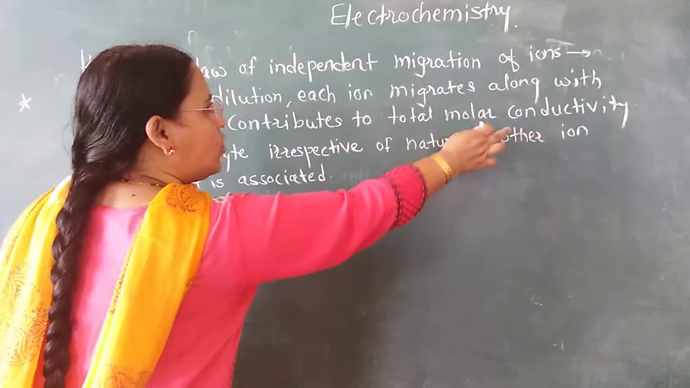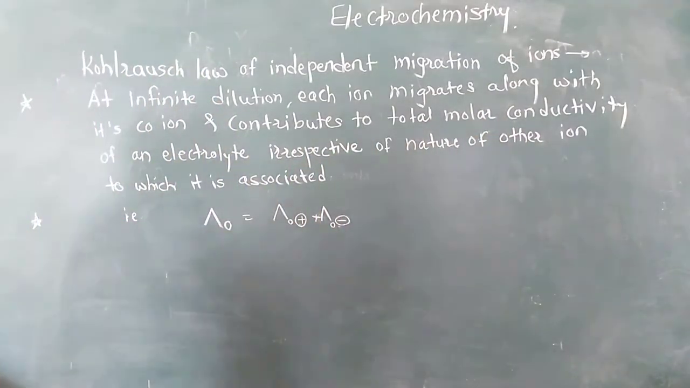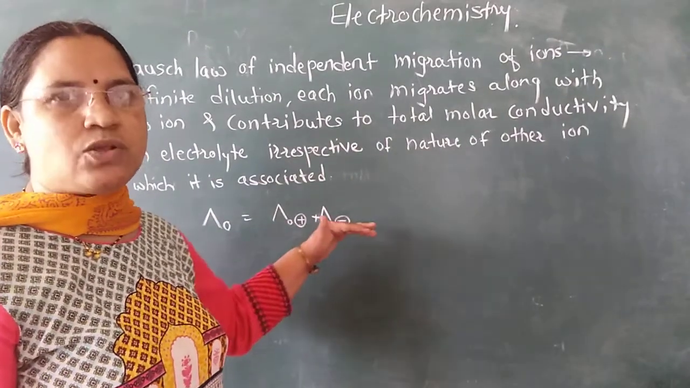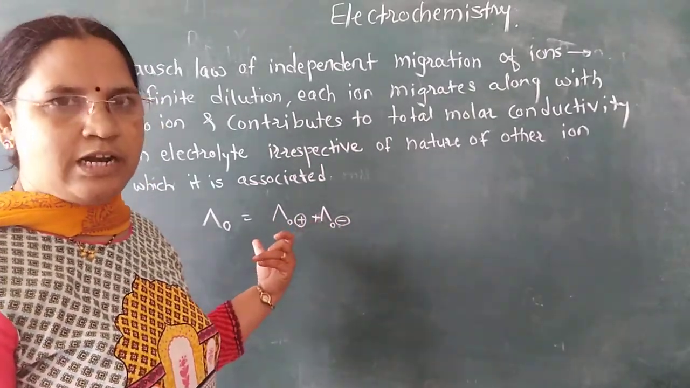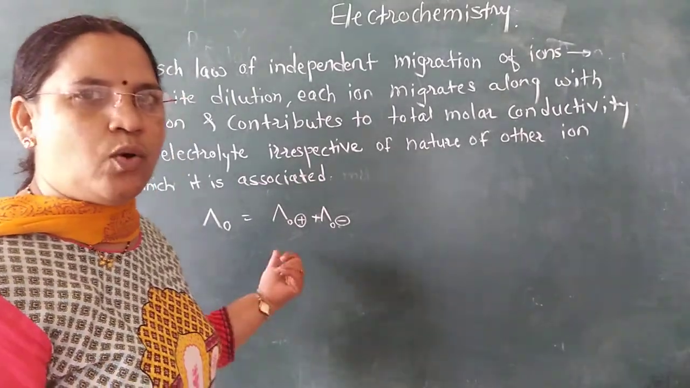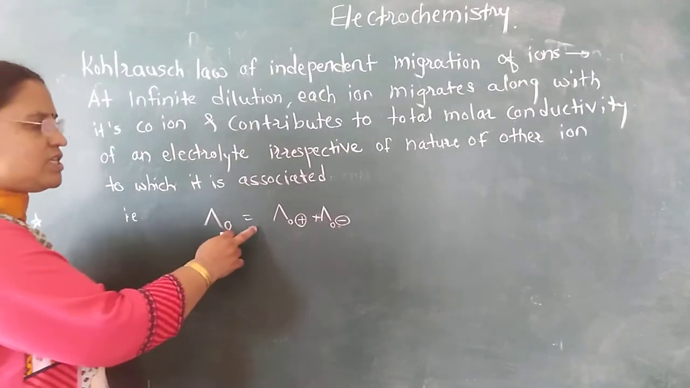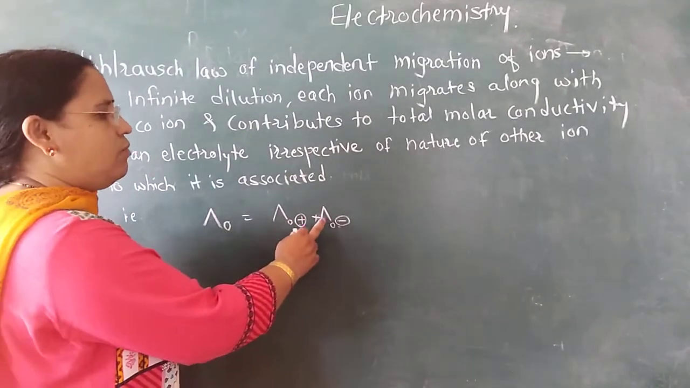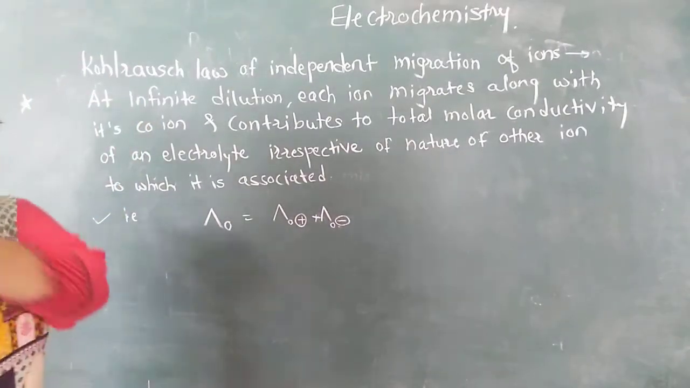It contributes to the total molar conductivity of an electrolyte irrespective of the nature of the other ion to which it is associated. So it does not depend on the nature of the cations or anions. Each only contributes to the total molar conductivity of an electrolyte solution at infinite dilution. So mathematically, Kohlrausch's law is: lambda 0, the molar conductivity at infinite dilution, is equal to the molar conductivity of the cation at infinite dilution plus the molar conductivity of the anion at infinite dilution. So this is Kohlrausch's law.